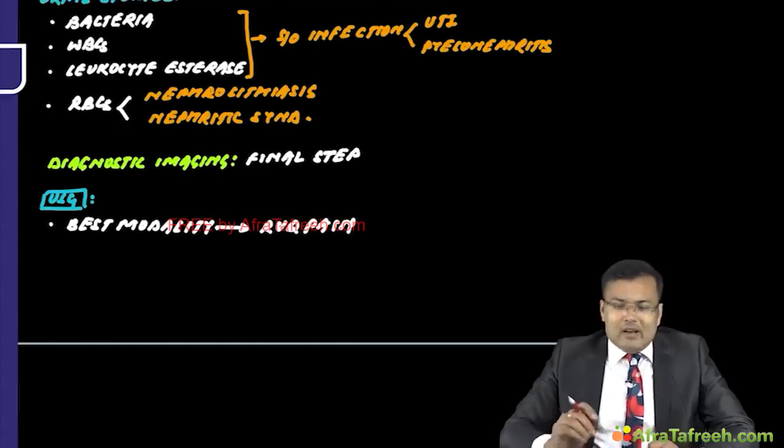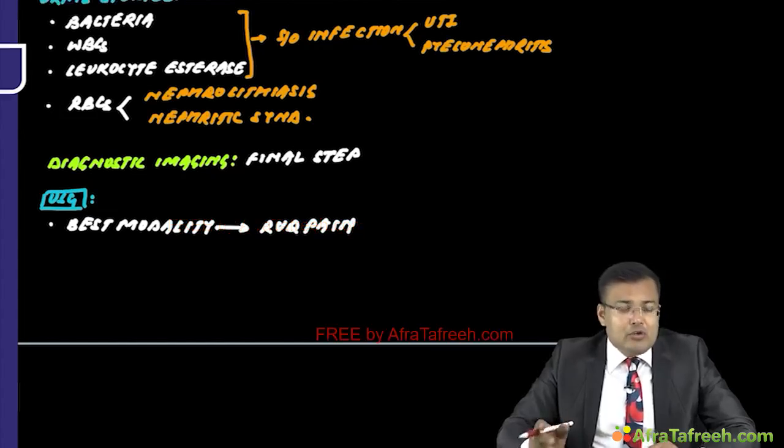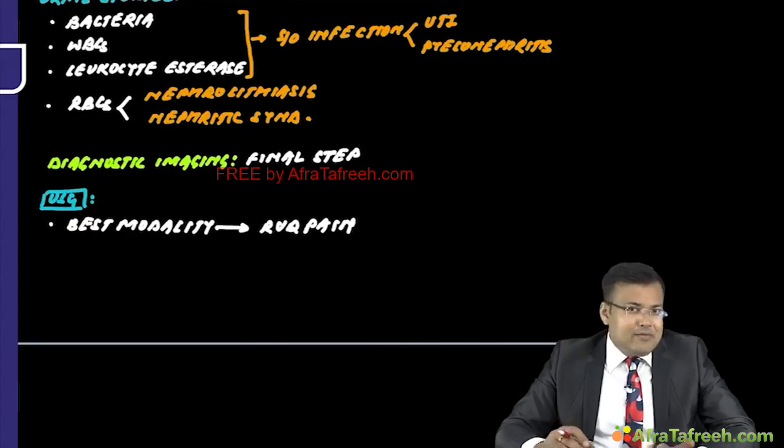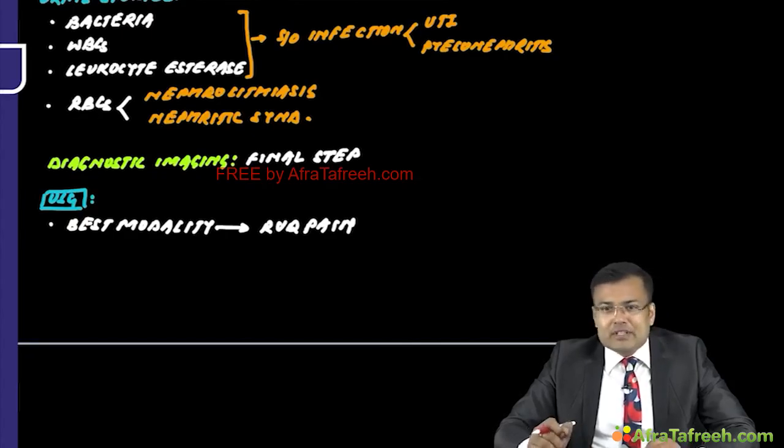So you know that ultrasound is the investigation of choice for gallstones, acute cholecystitis, chronic cholecystitis, urinary bladder stone and acute appendicitis in children. Apart from that, it is the investigation of choice for hypertrophic pyloric stenosis, also known as infantile hypertrophic pyloric stenosis. Doesn't matter whether it is acute calculus cholecystitis or chronic cholecystitis.